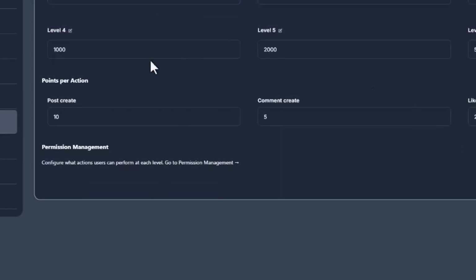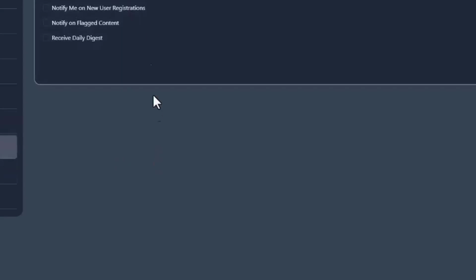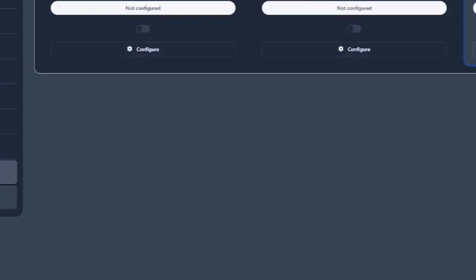You control that. Next, you can set up what categories you want to have in your community. You can choose from a number of different themes that we have. Then certainly you can also decide what are the membership levels that your community supports and how many points a person needs to get to that level. I already showed you about notifications.